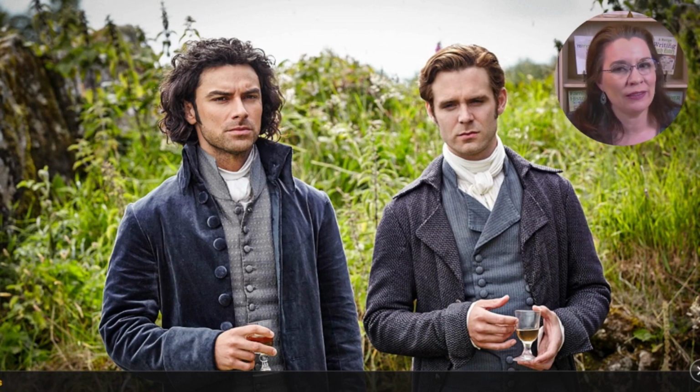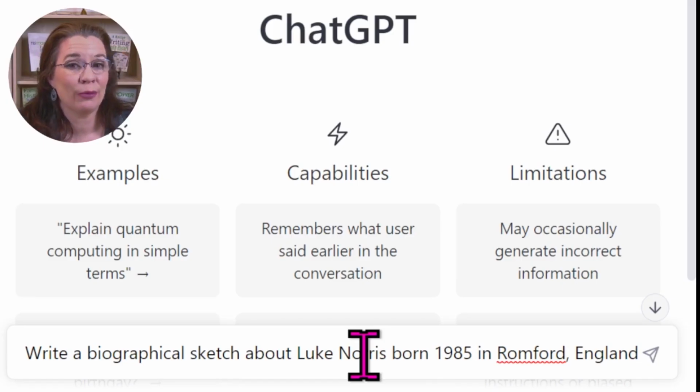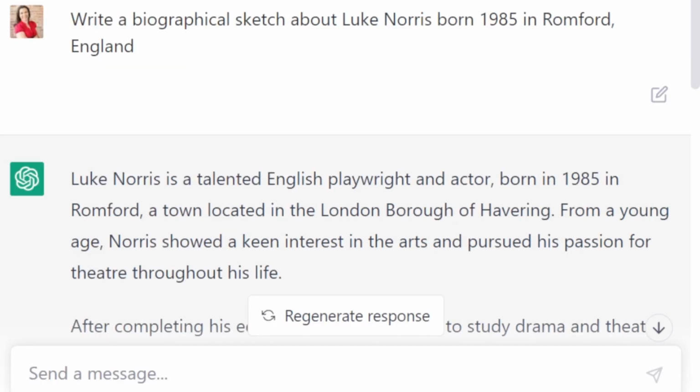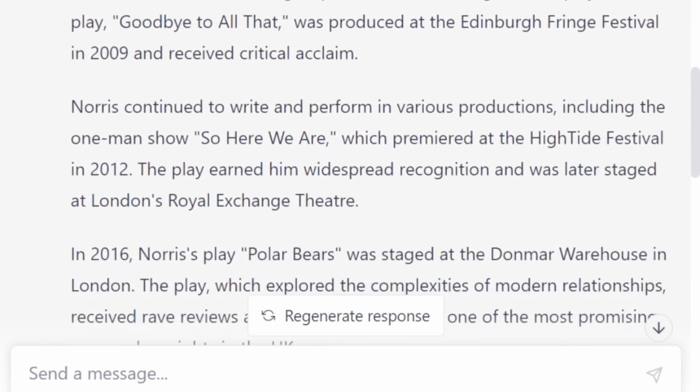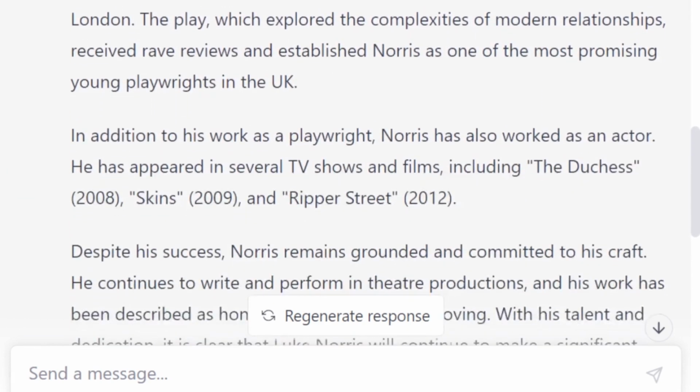So I'm choosing someone who is a celebrity in his own right, and therefore ChatGPT should have no problem writing a biography about Luke. So I type in my prompt. What do I want ChatGPT to do? I want it to write a biographical sketch about Luke Norris with a few biographical details. Click the arrows to submit. And notice my question is right there at the top, and ChatGPT went through the process of writing about Luke